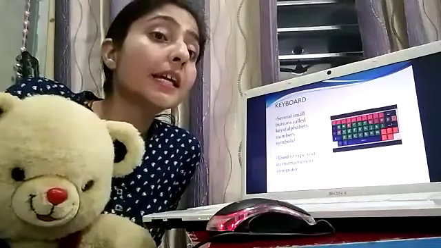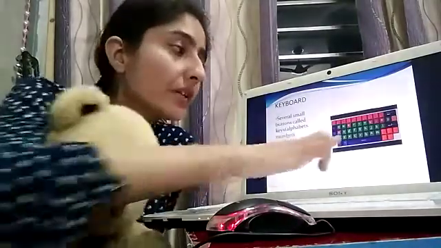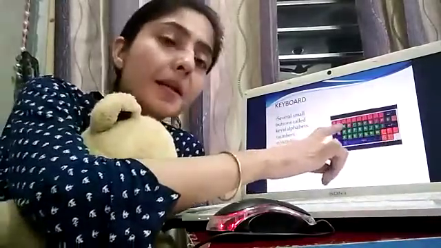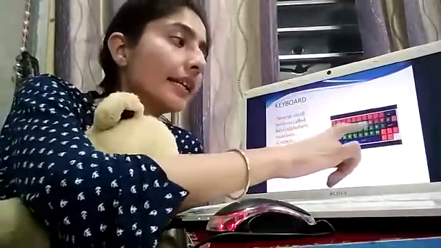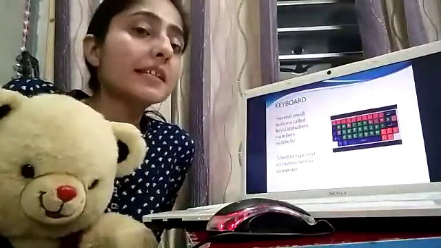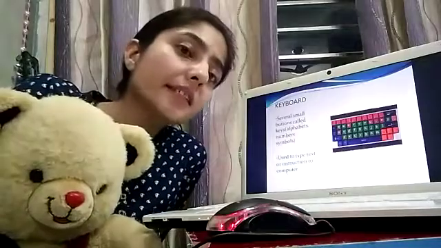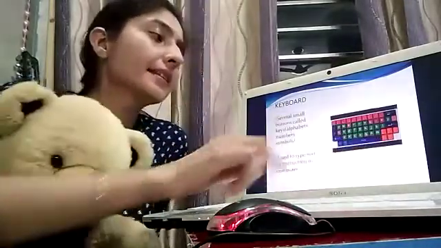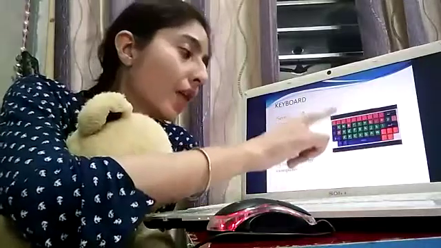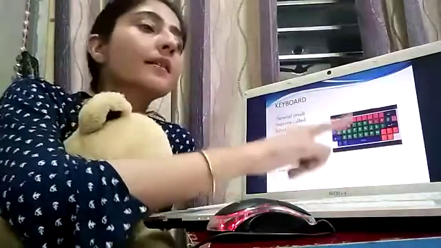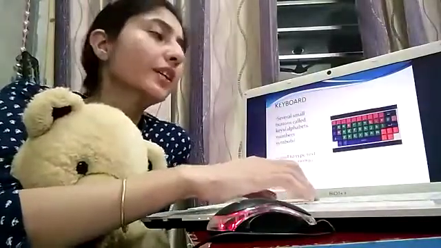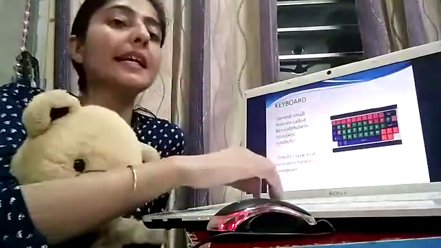Second is keyboard. There are various keys here. Keys are alphabets, numbers, symbols. Whatever you type on the keyboard will be displayed on the screen.